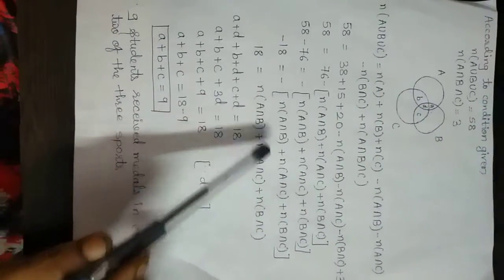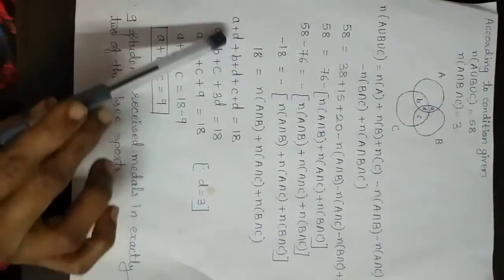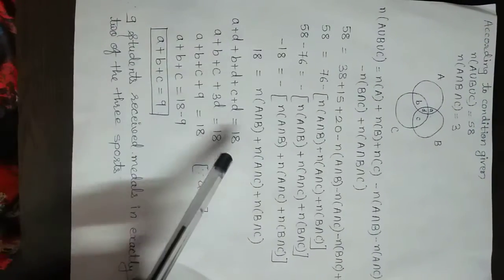Now as we know, the intersection of A and B is given by A plus D. Similarly, the intersection of A and C is given by B plus D, and the intersection of B and C is given by C plus D. So in place of these 3, we substitute the values, and we get this is equal to 18.